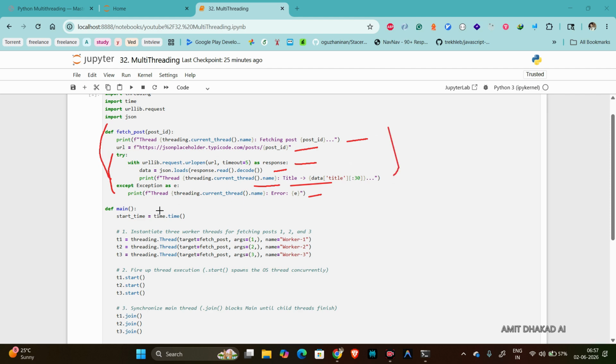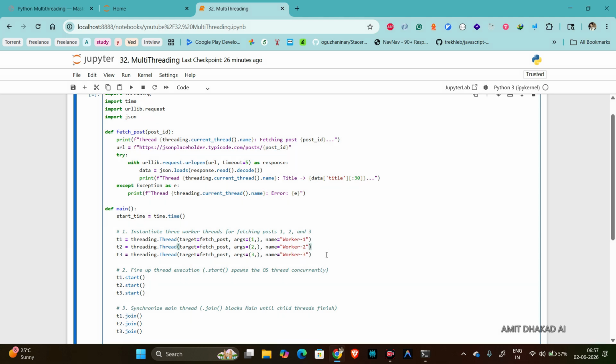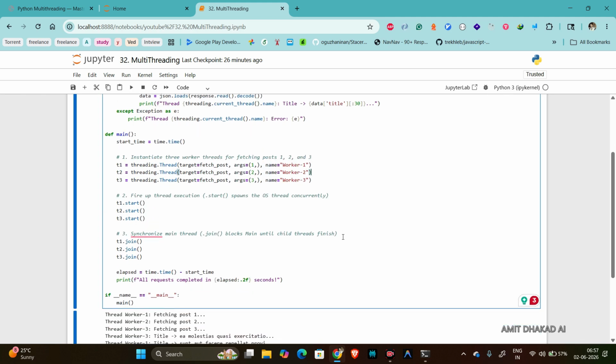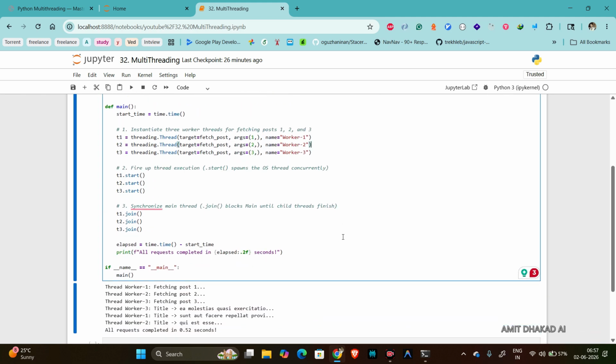Okay. And in the main, what we are doing is just calculating the time, how much time it's taking. So this is our main function.